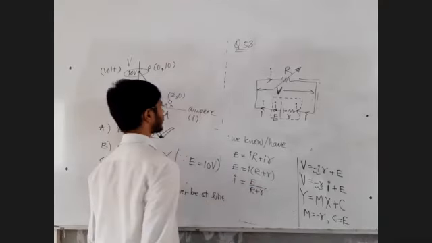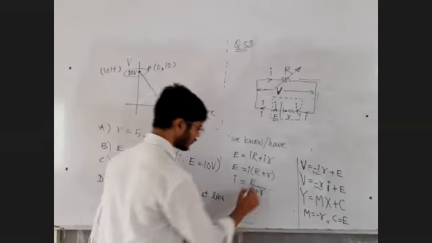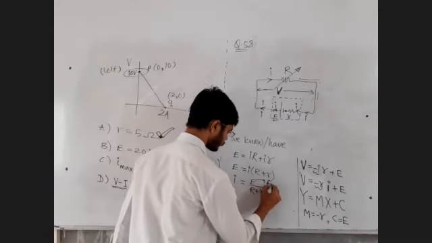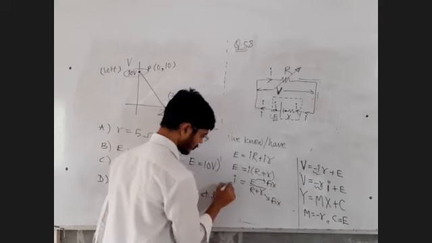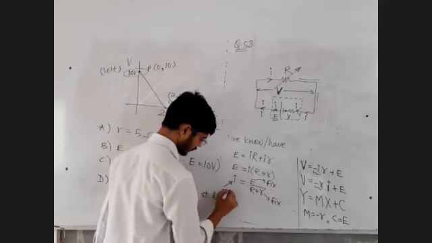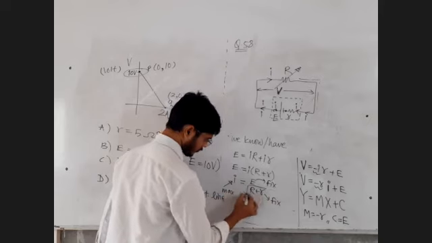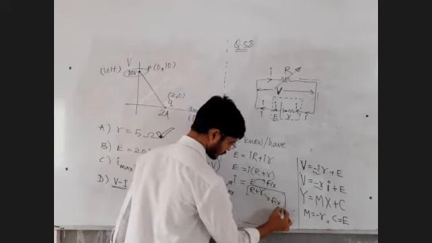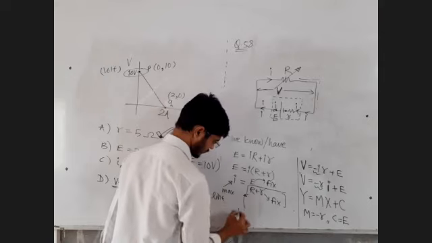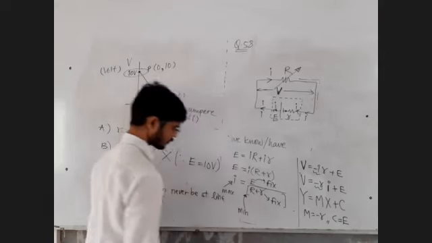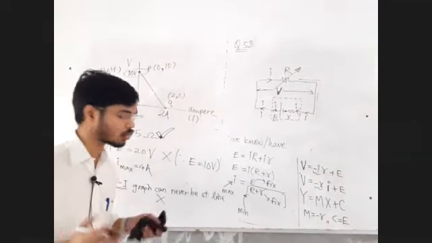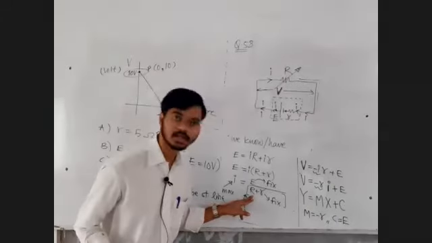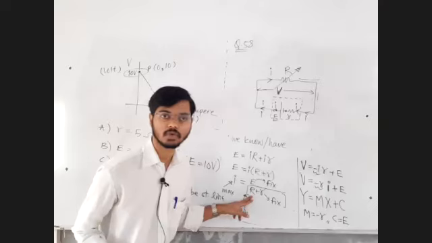Now, E and r are fixed values. I want to maximize this I, so I have to minimize this denominator. That can be achieved only if I make the external resistance 0. Tell me yes or no.